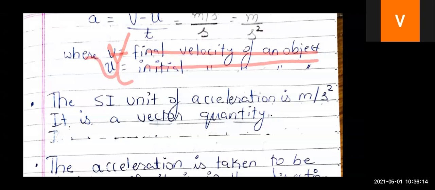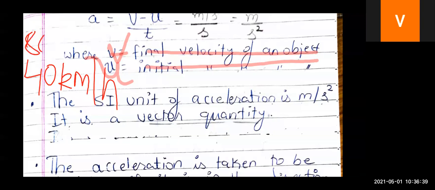So what will be the change in velocity? Suppose you were moving with a speed of 40 kilometers per hour, right? And then you saw one of your friend whom you don't want to talk to. So you increase your speed and you just move very fast, and your final velocity is suppose 80 kilometers per hour. So children, what is your change in velocity?